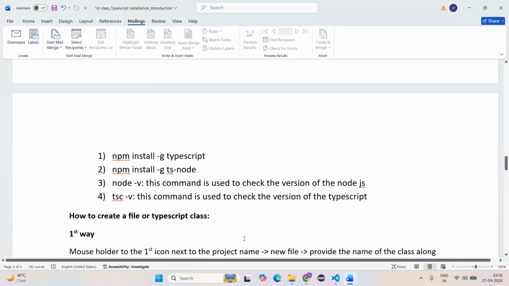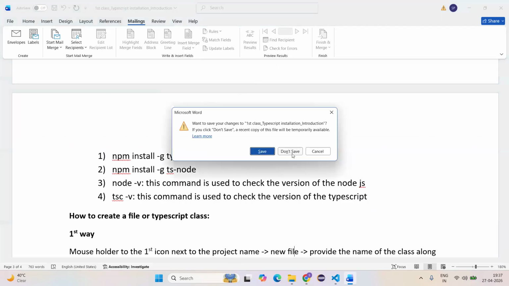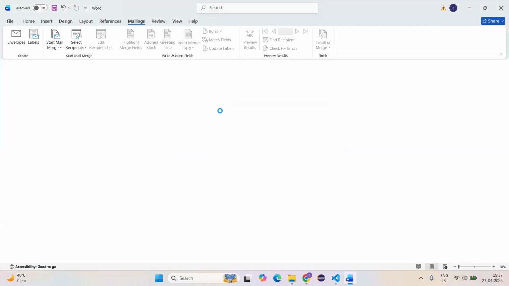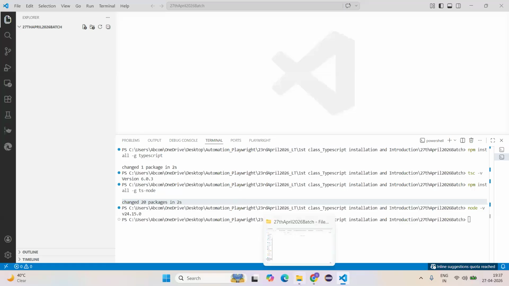Complete installation is done. Now I'm going to show you how to create the folder, but not in today's class, because a few more students are going to join in the next class. I will explain how to create a folder, how to execute it, everything in our next class. Am I audible, everyone? Yes, ma'am.